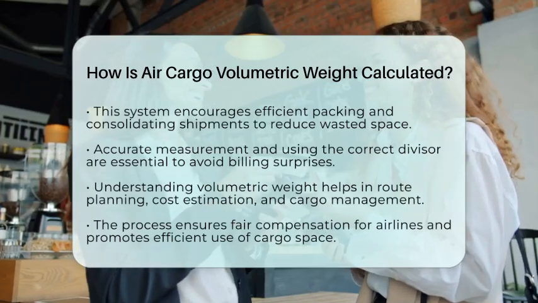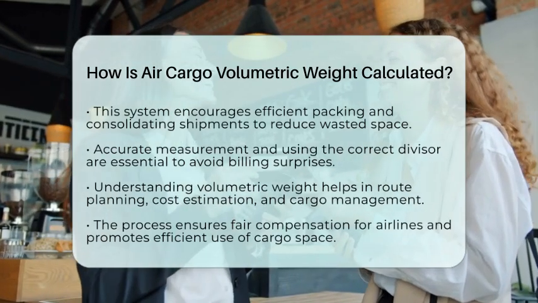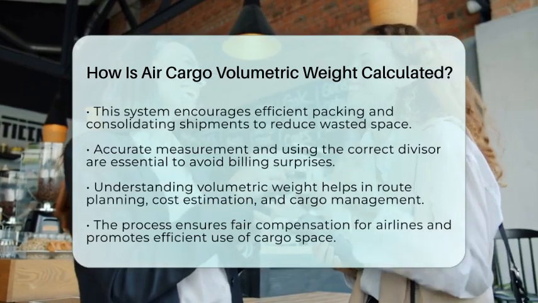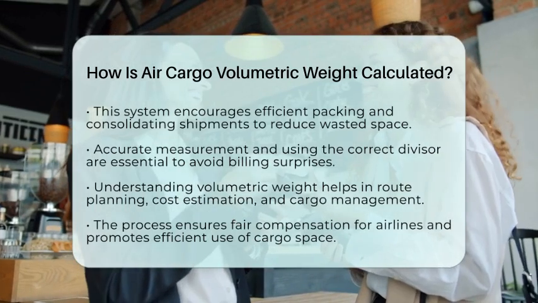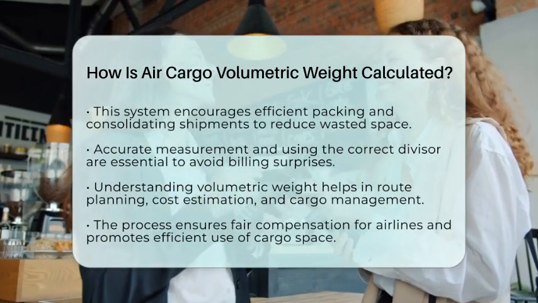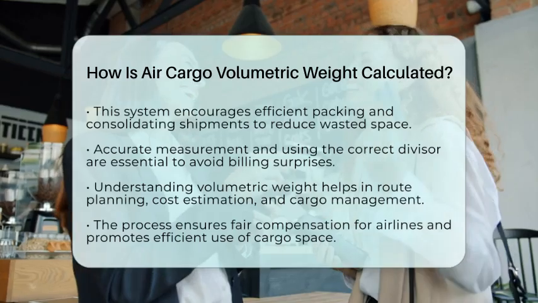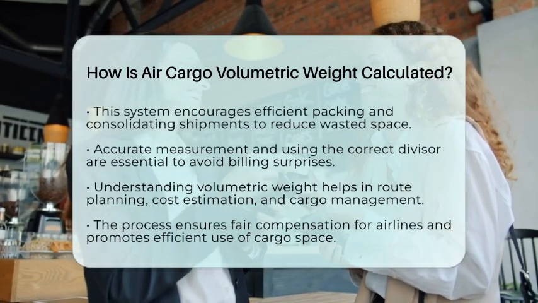To sum it up, calculating volumetric weight involves measuring your cargo's dimensions, converting that volume into a weight equivalent with a divisor, and comparing it to the actual weight. The higher value becomes your chargeable weight. This process keeps air freight fair and efficient by accounting for both how heavy and how bulky your shipment is.